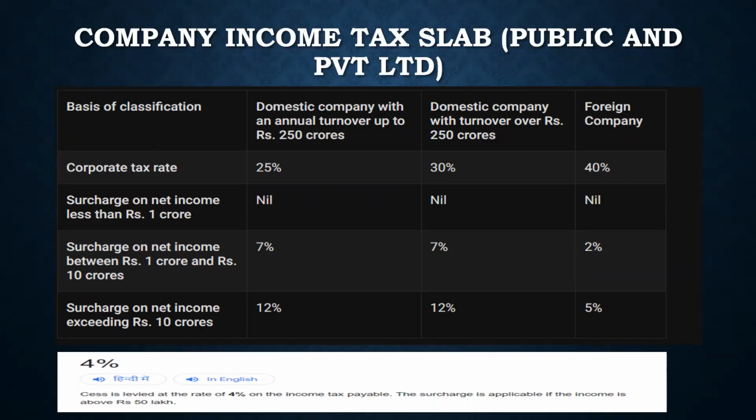So in your individual case, what was happening is you are getting the salary, right? And from there the tax was first deducted. But in this case, you are getting the income, from which the expense will be deducted, the depreciation will be deducted, after which you are going to pay the tax, right? And obviously the cess, as I mentioned, is 4%, is constant, and the corporates also have to pay the same amount of cess, right?